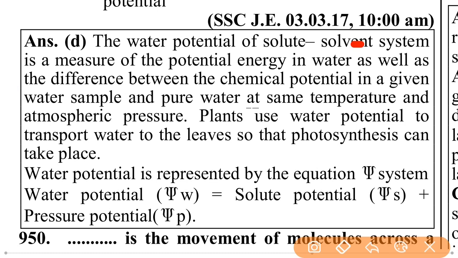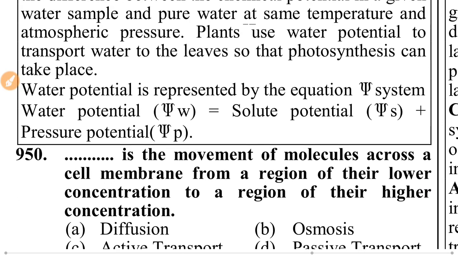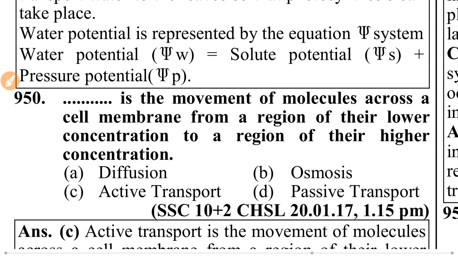The water potential of a solute-solvent system is a measure of the potential energy in water, as well as the difference between the chemical potential in a given water sample and pure water at the same temperature and atmospheric pressure. Plants use water potential to transport water to leaves so that photosynthesis can take place. Water potential is represented by the equation psi w = psi s + psi p, where w means water potential, s means solute potential and p means pressure potential.